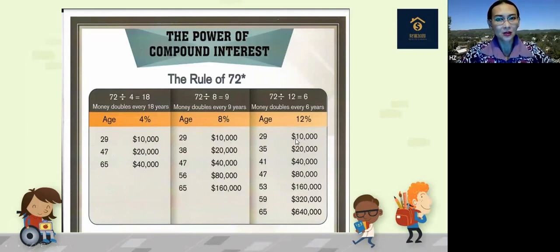And if the person doesn't need to touch this $10,000 at the age of 29, just puts it there as seed money for a long-term investment, then when he retires at the age of 65, you see the huge difference. It will be over $500,000. Why? Because the money can double every 6 years. All right, so this is the power of compound interest. That's why we always say it's very important to have a long timeline for the investment.